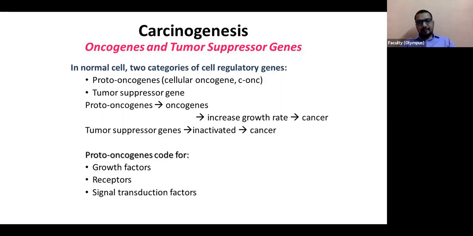So once it gets activated, what does it do? Their job is to give growth signals to cancerous cells. So it results in the enhanced growth rate. So oncogenes, when activated, result in increased growth rate, eventually leading to tumor formation and cancer.